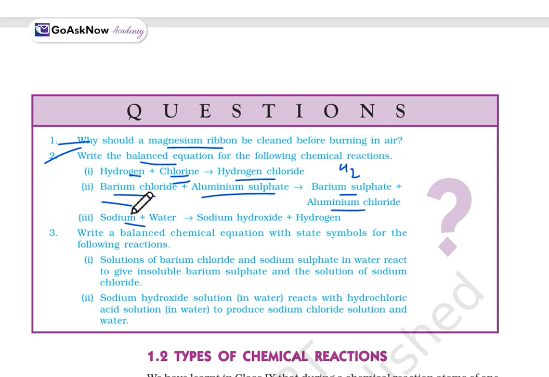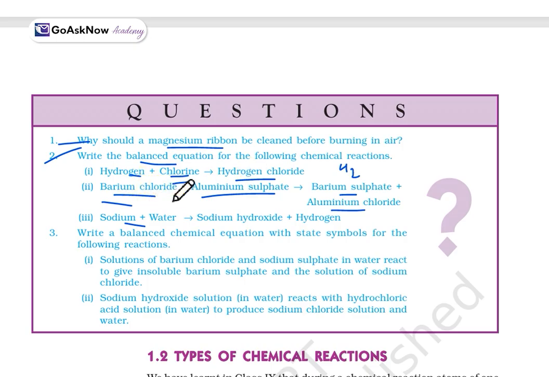Now, for the second one, it is barium chloride. So barium chloride will be BaCl2. Then aluminum sulfate, it is Al2(SO4) with 3 in the bracket, and as a product you are getting barium sulfate, which is BaSO4, and aluminum chloride, which is AlCl3. So that will be the first step.